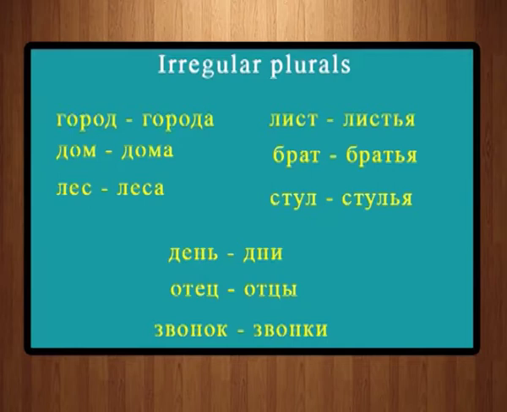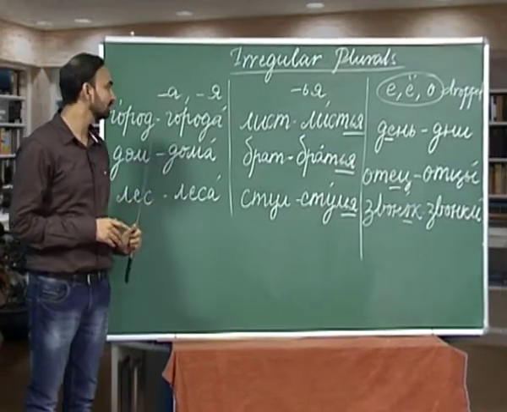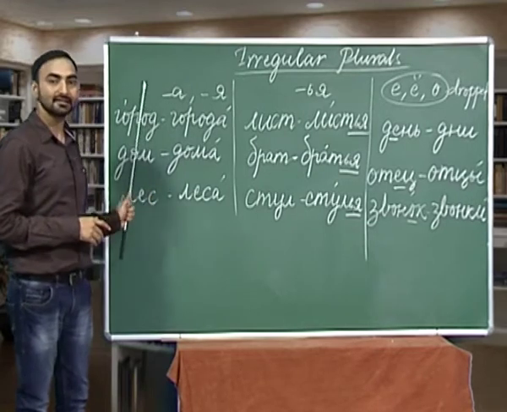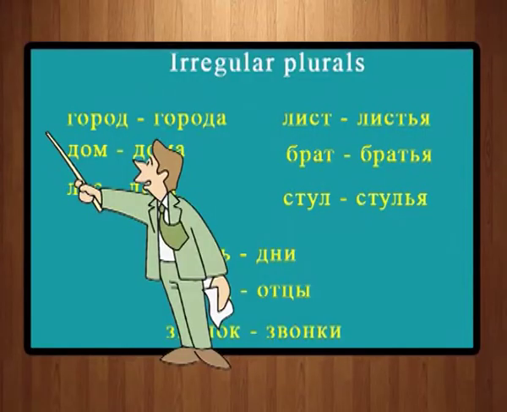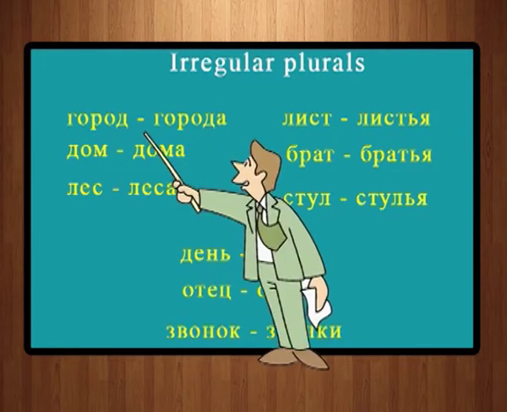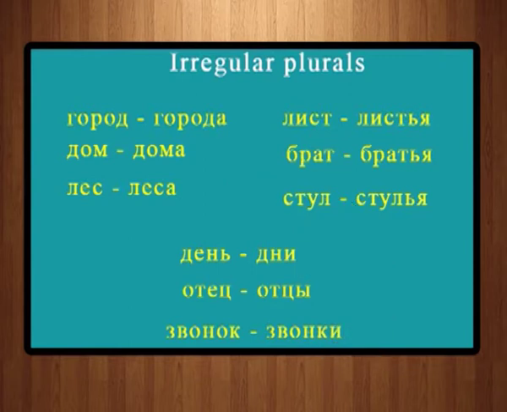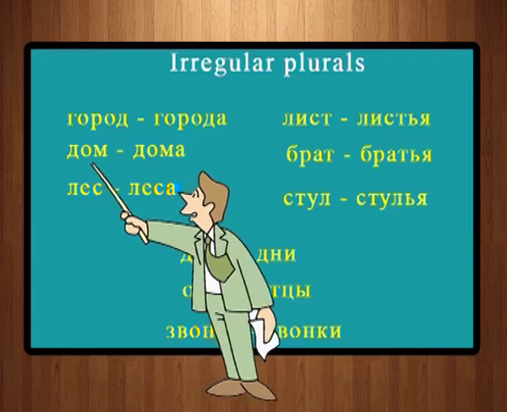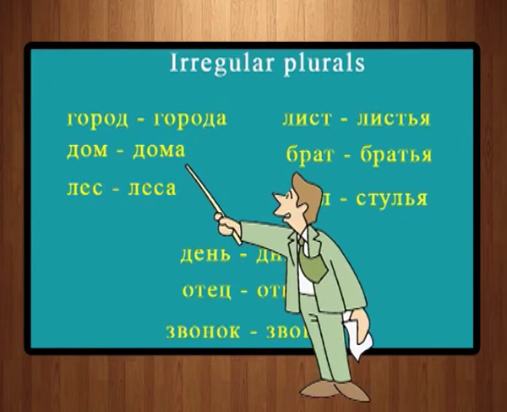There are some nouns whose plurals are formed by adding a at the end if the ending is hard, and ya at the end when the ending is soft. For example, here the first noun I have written is Gorath. Gorath is city, and plural of Gorath is Garada. As you can see here, the noun is a hard consonant ending noun, so I have written Garada, a. The next I have is Dom. Dom, as you know, is house, and plural of Dom is Dama. Dama, houses.